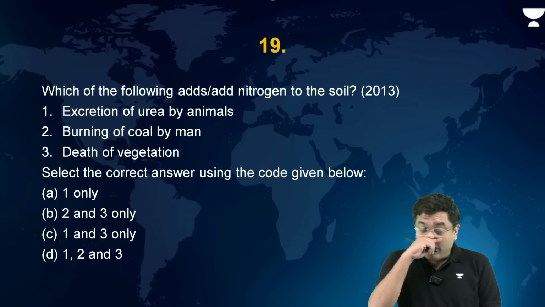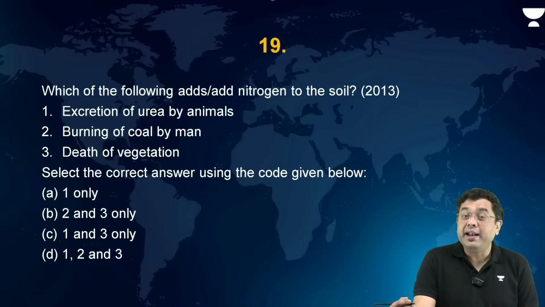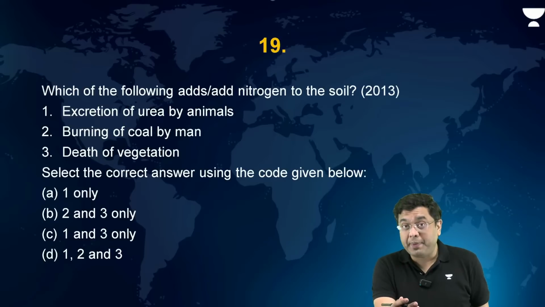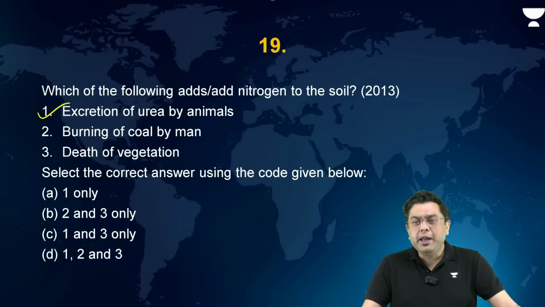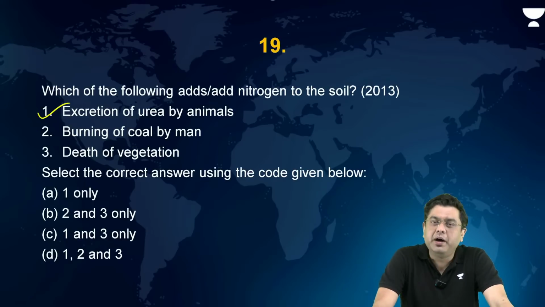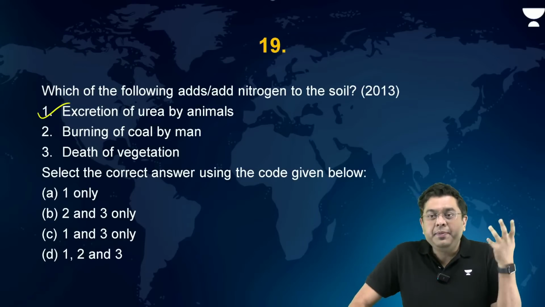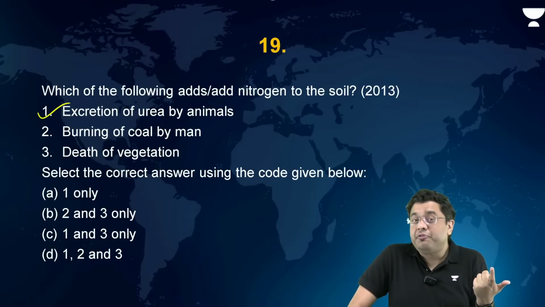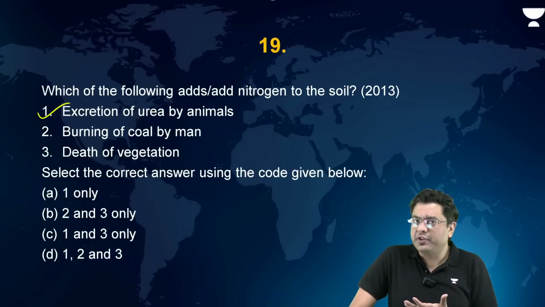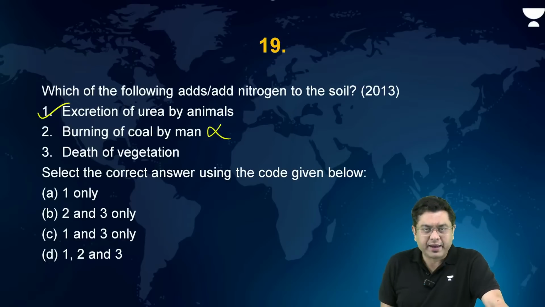So here, excretion of urea by animals: urea obviously consists of nitrogen, and it is one of the fertilizers that you provide to the plant in order to enrich the soil of nitrogenous content. So this will definitely end up adding nitrogen. Then, burning of coal by man. If you burn coal, that will produce various different effluents in the air. Emissions will be there in the air. Whatever residue you will have, for example fly ash, doesn't contain nitrogen to such an extent. So here, burning of coal by man is not the correct one.